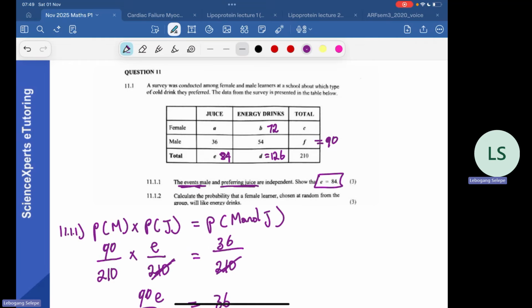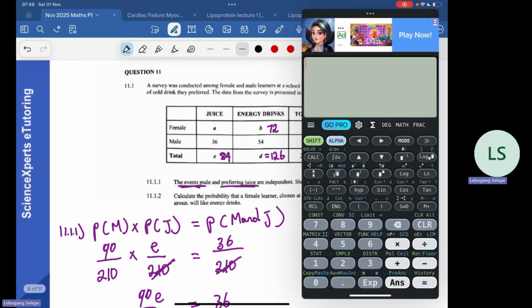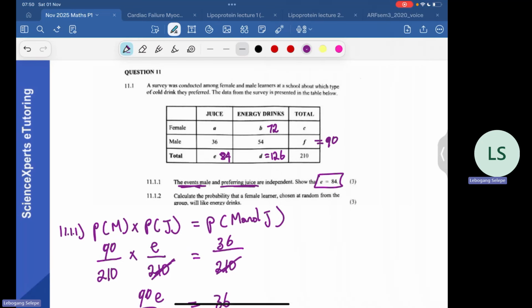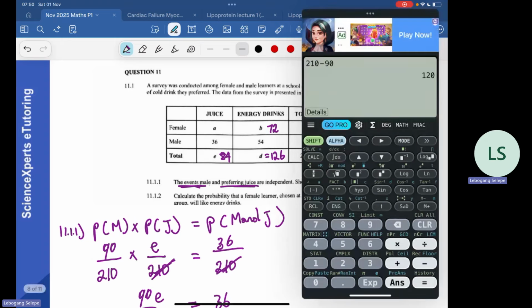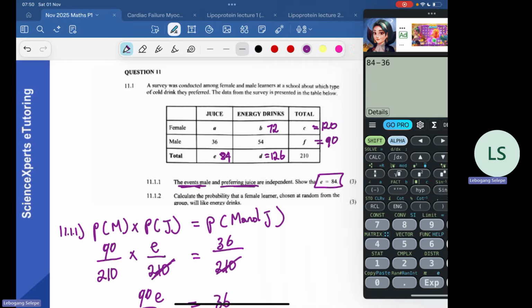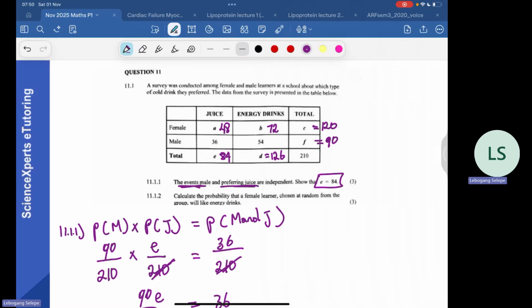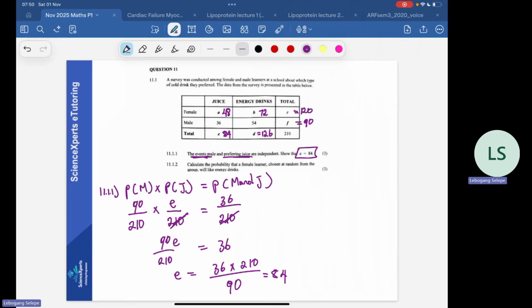We can find the value of C, 210 minus 90. 210 minus 90, that's 120. So the value here would be 120. We can also find the value of A, 84 minus 36. 84 minus 36, that's 48. So the value here is 48. No problem. So now let's move on to the next question,